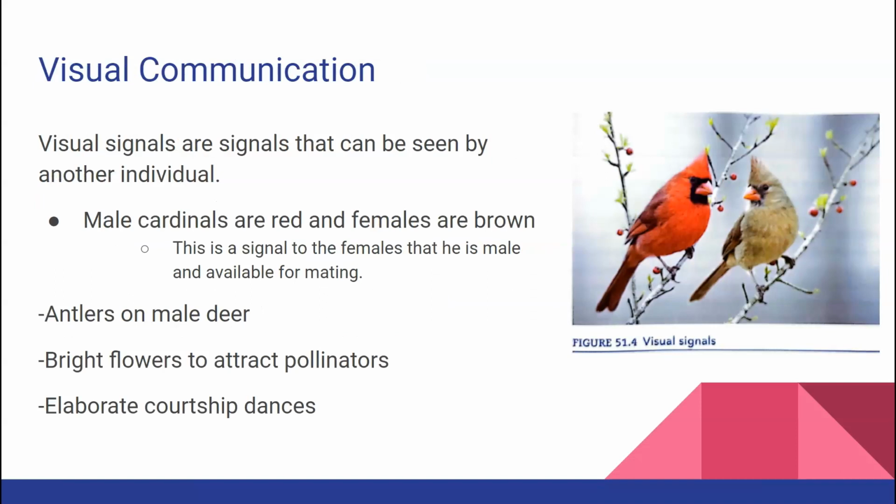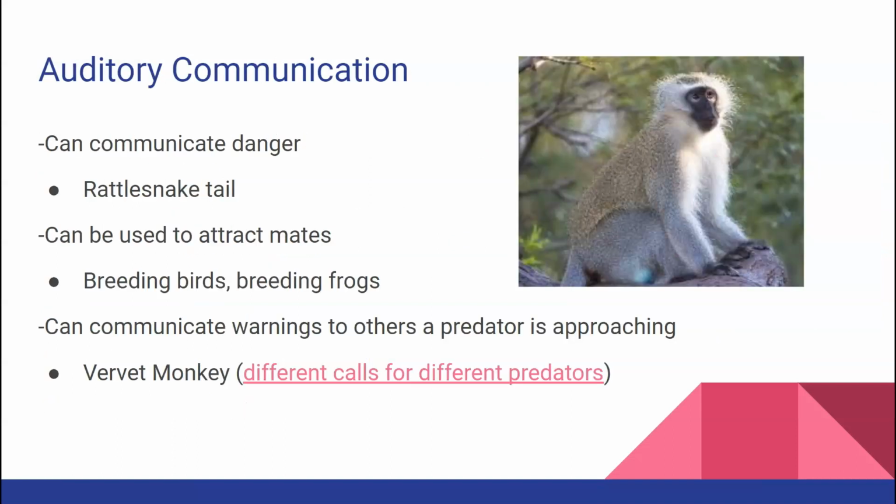Visual communication is just signs and signals that can be seen, such as male cardinals are red, females are brown. So it's a signal to the females that he is male and available for mating. Antlers on deer, bright flowers to attract pollinators, and elaborate courtship dances in some birds. These are all visual communications.